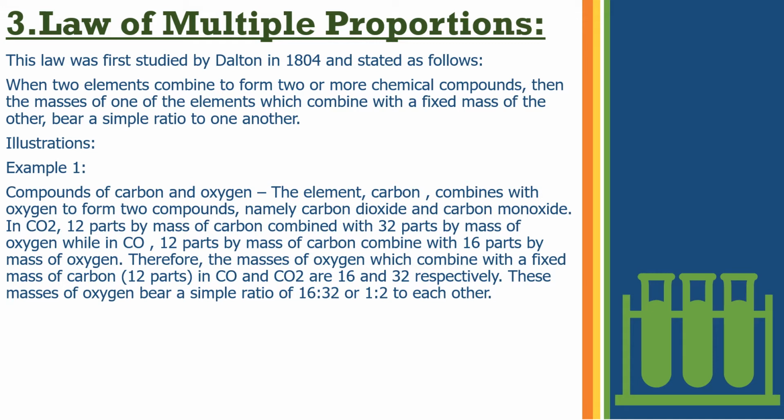So therefore, the masses of oxygen which combine with a fixed mass of carbon, here the mass of carbon is fixed. In CO2 by mass carbon is 12 parts, and in CO as well by mass carbon is 12 parts. So with a fixed mass of carbon, that is 12 parts, in CO and CO2 the masses of oxygen are 16 and 32 respectively. These masses of oxygen bear a simple ratio of 16:32, or we can say 1:2 to each other. So this is one example of the law of multiple proportions.